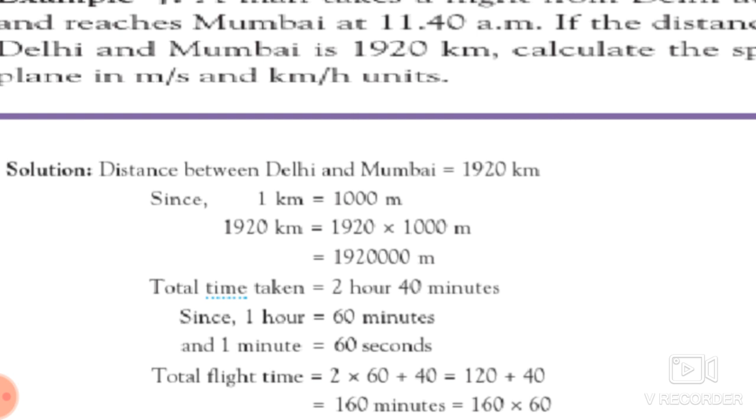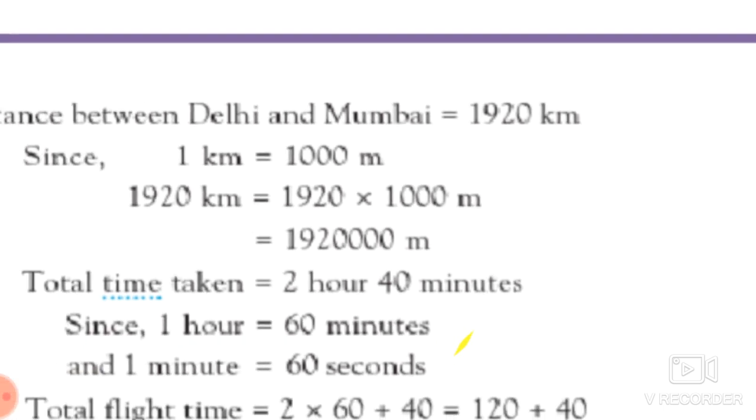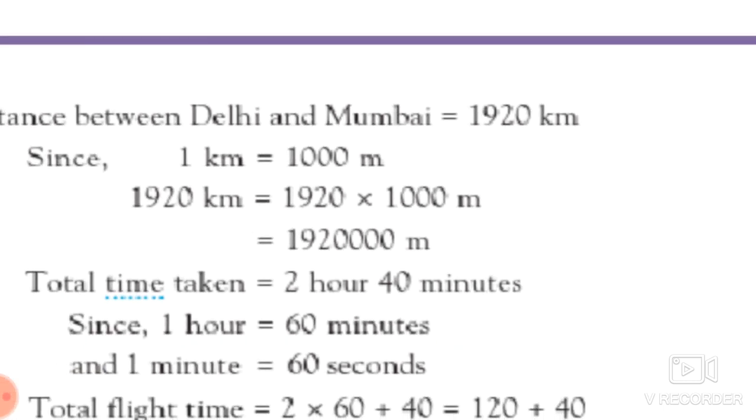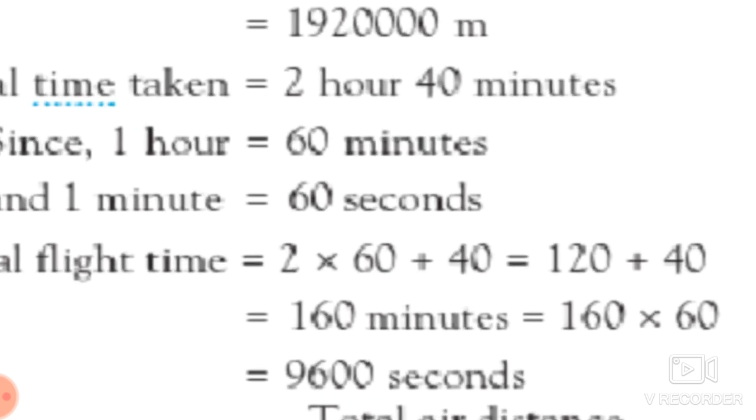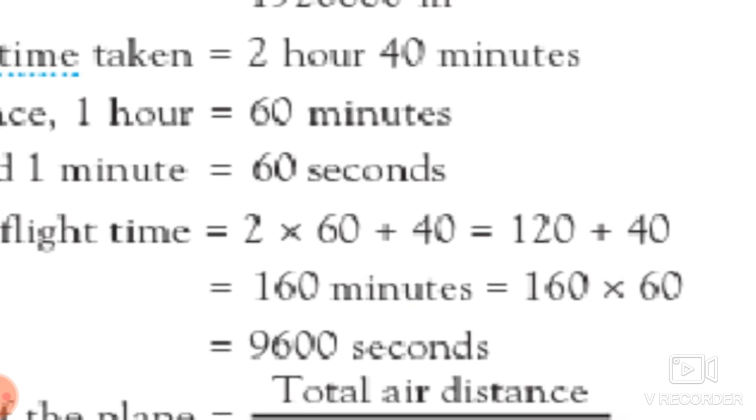So first, what we do here, the time is 2 hours 40 minutes. So we know that 1 hour is equal to 60 minutes, and 1 minute is equal to 60 seconds. So we have to convert this. Suppose 1 hour is equal to 60 minutes, so for 2 hours, 60 into 2, plus this 40 minutes. So we will get 120 minutes plus 40 minutes, total 160 minutes.